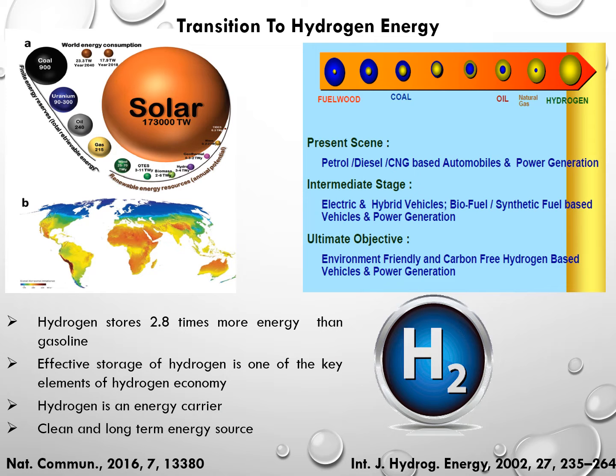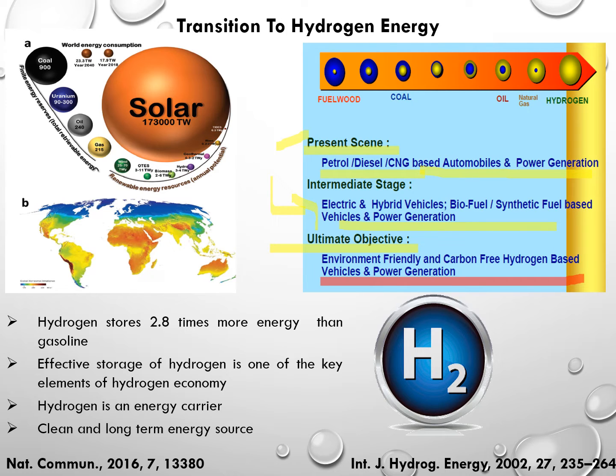And then we are showing the transition to hydrogen energy. How we are showing it is that in the present scenario, we are using petrol and diesel for power generation. But what is happening, this petrol and diesel lead to carbon containing emission, right? Which leads to pollution and which is not good. Then we have moved on to this intermediate stage, that is electric hybrid vehicles, but the cost of these is very high, with costly spare parts, and because of that we have to think about the ultimate source, that is environmentally friendly and carbon free hydrogen based vehicles for power generation.